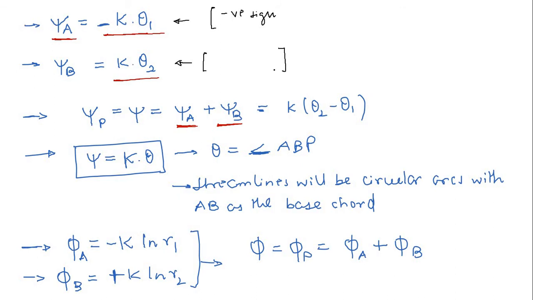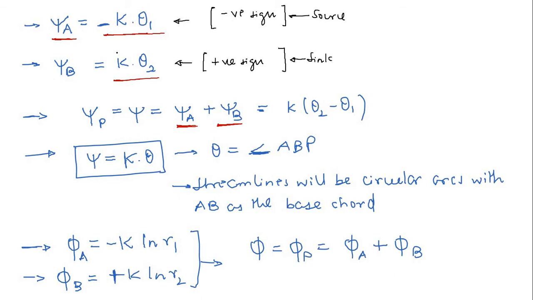It will not affect our final results, only the sign change will be there. This is for your source, and if you go for a sink then the sign will reverse. So psi B, that is the stream function for the sink flow, will have a positive sign, so the signs will be reversed.